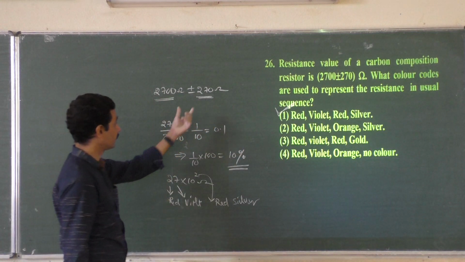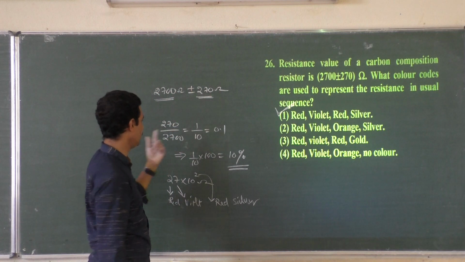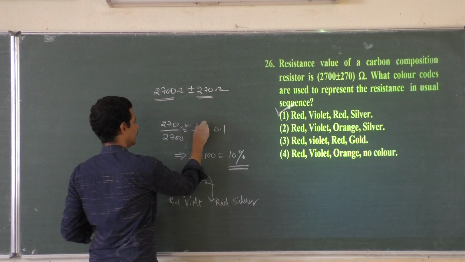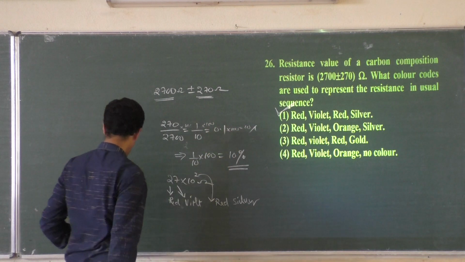So only the thing is you have to get the percentage out of this. Out of 2700, variation is 270. What is out of 100? You can multiply here itself 100, and that gives you 10%. Yes.